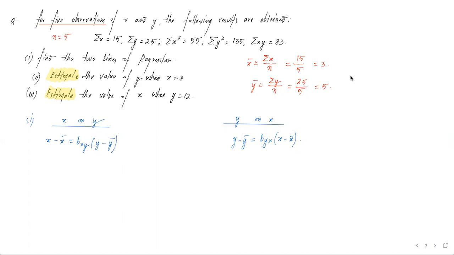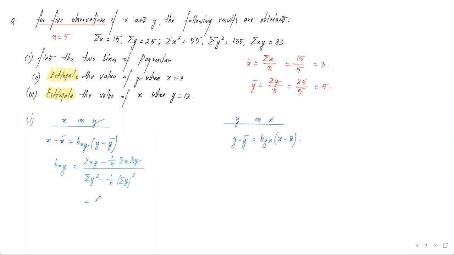Now, after the mean, we need the regression coefficients bxy and byx. तो सबसे पहले हम कैलकुलेट करेंगे bxy. bxy, once again we are going to write the formula. bxy का formula अगर हम लिख लें, so it is summation xy minus 1 by n summation x summation y upon summation y square minus 1 by n summation y का whole square.